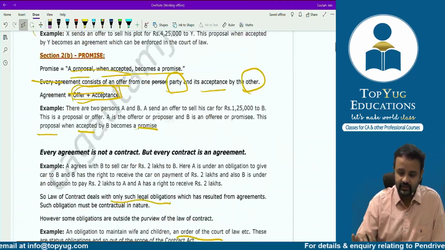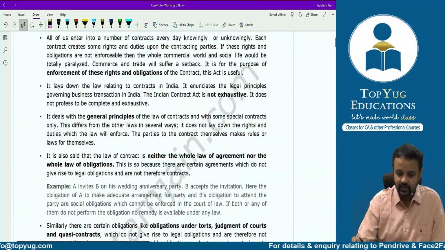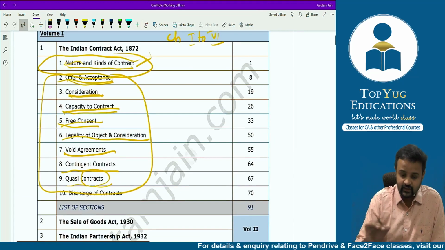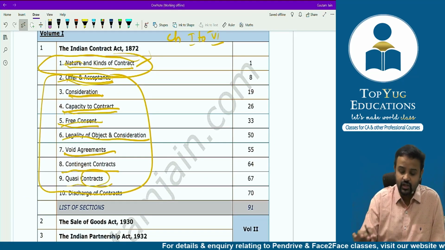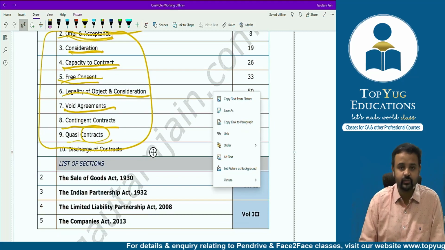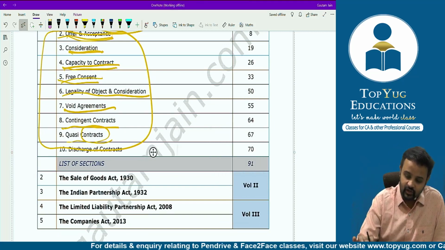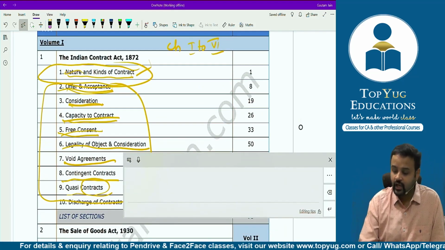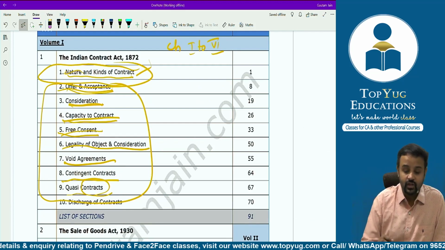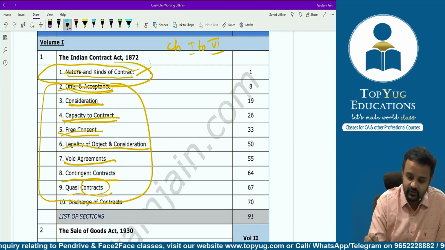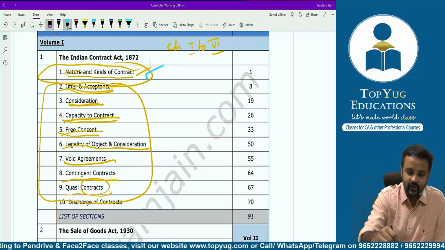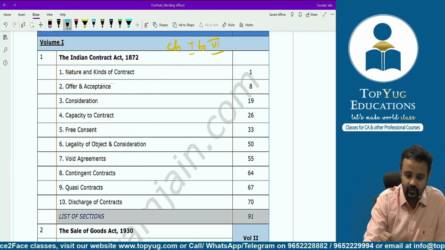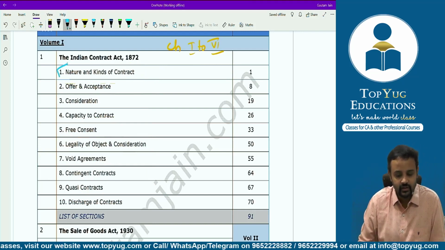Now let's go back to our index and see what did we cover till now. If you recall the syllabus, we have got Indian Contract Act 1872, Sale of Goods Act, Indian Partnership Act, LLP Act, and also Companies Act. And we are into, obviously, the first one, Indian Contract Act 1872. In this Act, we have 10 topics, right? We have covered the first topic, which is nature and kinds of the contract.